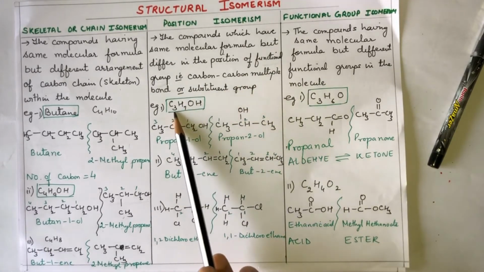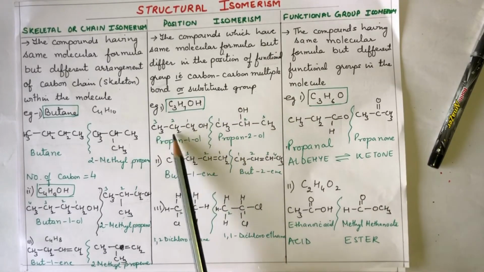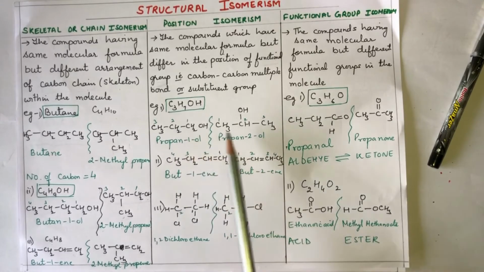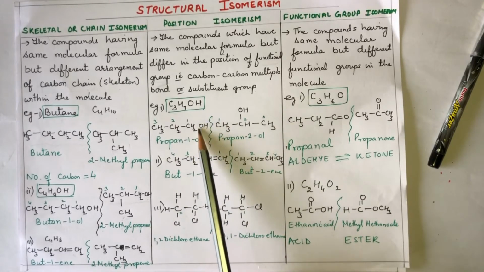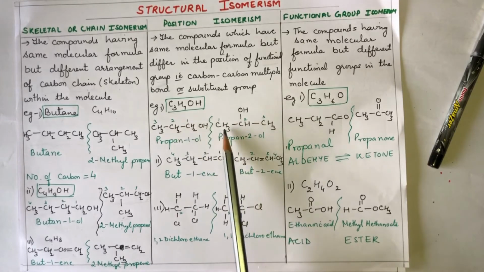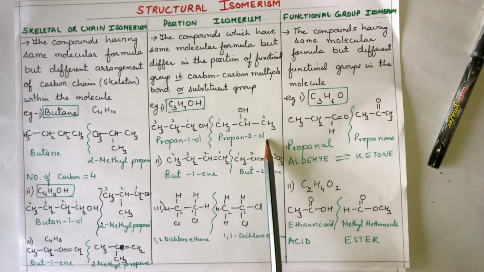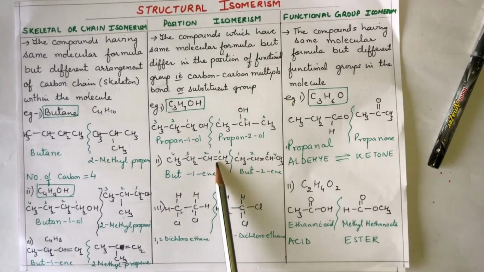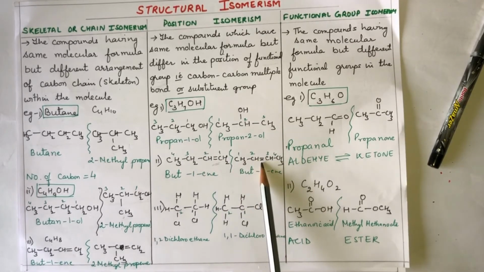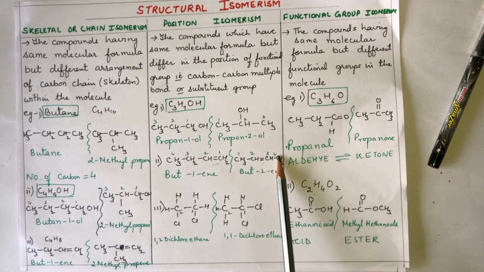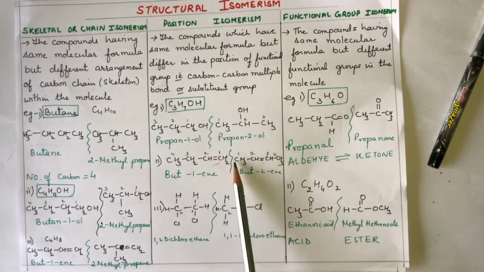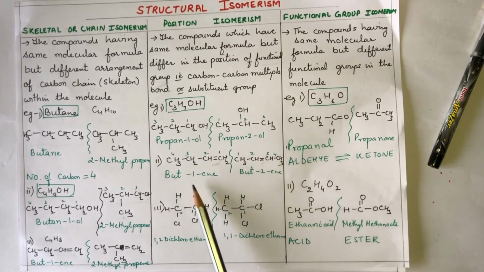So if I take the example of propanol, this is a straight chain 1, 2, 3, OL, so propan-1-ol. If I change the position of this OH and bring it over here, then it becomes propan-2-ol because it's on the second carbon now. Same way butene. Here in butene the double bond is at the first position. If I change this position and bring it over here in the center, I have to start numbering either from here or from here, either way, so it comes to the second carbon. If I start numbering from here, 1, 2, so second carbon. If I start numbering from here, 1, 2, so second carbon. So what am I doing over here?